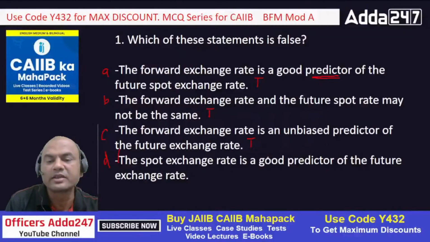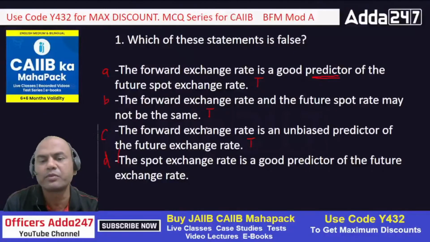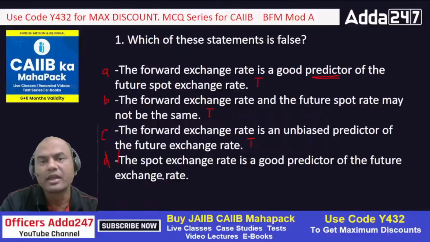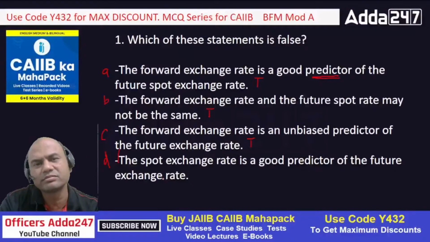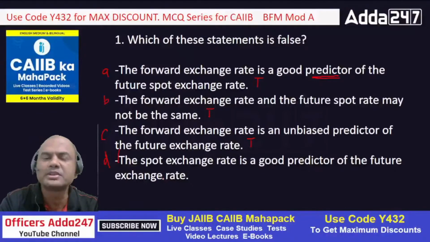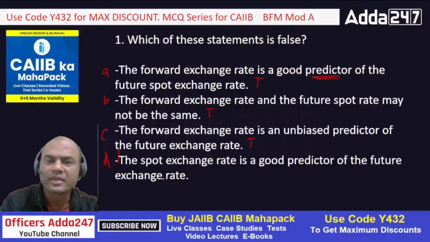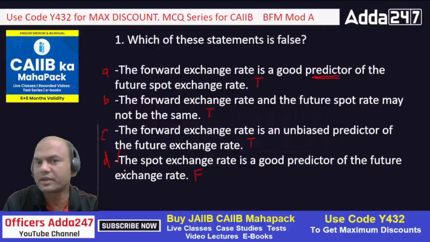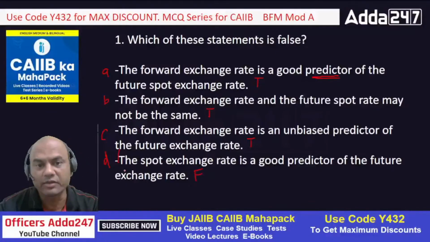The spot exchange rate is a good predictor of the future exchange rate. What do you mean by spot? I've covered spot and future separately in a video. So, can the spot exchange rate predict the future exchange rate? Right now the dollar is at 80. Without looking at any other data, can I say that after 3 months it will be 82, or it will be 75? Can I say something like this? No. So this is false, and this is the correct answer. Which one is false? D is the false one. Clear? Got it, everyone?